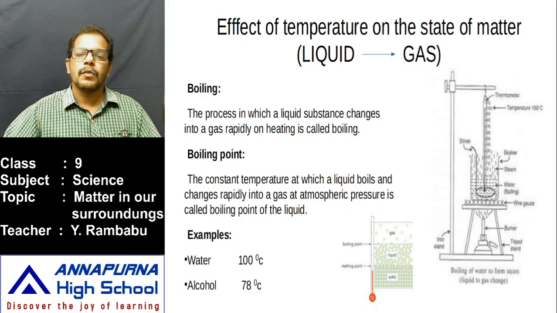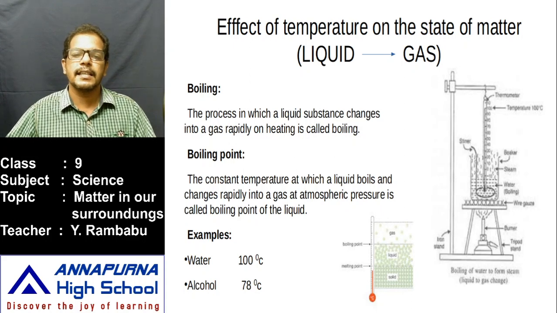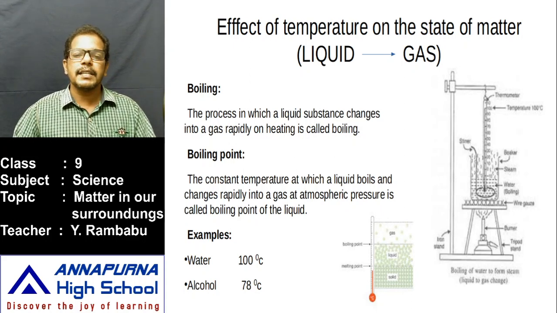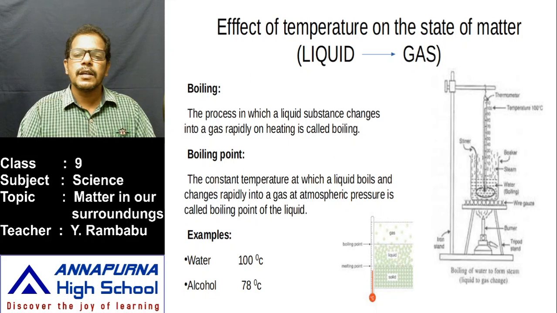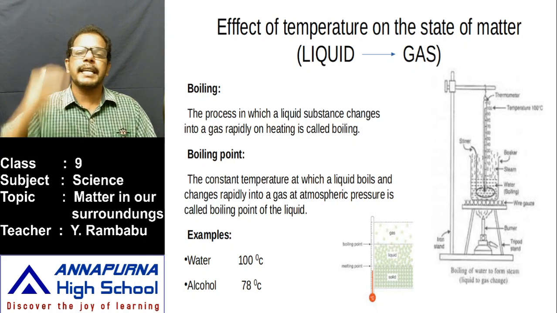Once all the ice has turned to water in the beaker, on further heating, what happens? The temperature increases, from 0 degrees Celsius to 10 degrees, to 99 degrees Celsius, like that. We observe water only in the beaker, and on further heating, the temperature reaches 100 degrees Celsius.